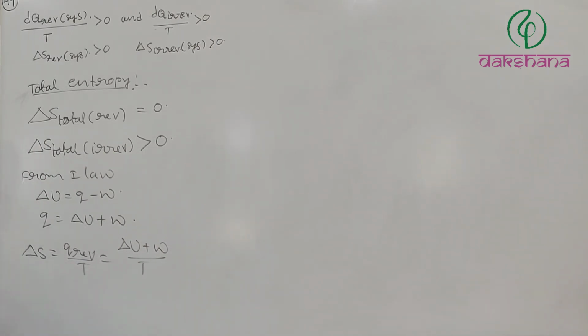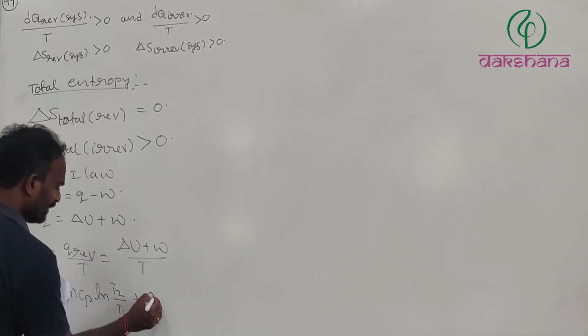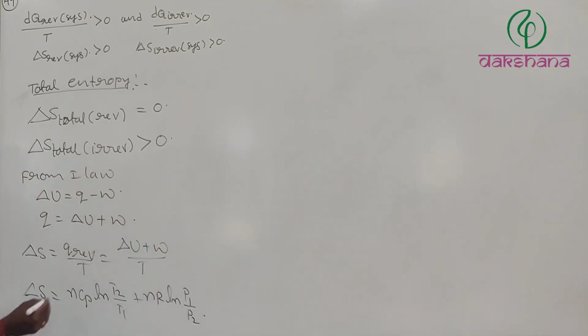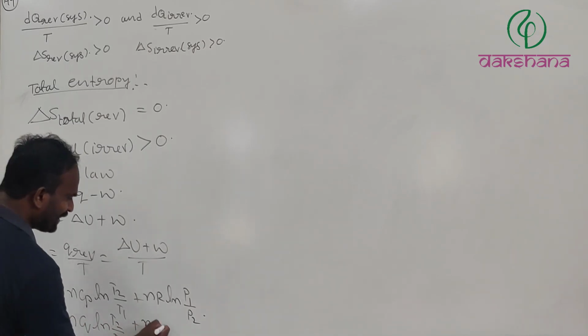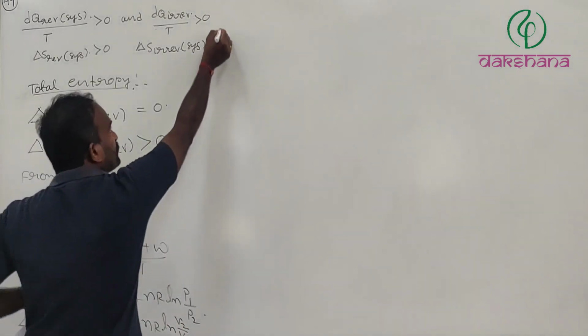For this expression, we will get the formula: delta S equals n Cp ln T2 divided by T1 plus nR ln P1 divided by P2. If you change this expression, it will come out as delta S equals n Cv ln T2 divided by T1 plus nR ln V2 divided by V1. By solving this, we will get this expression.